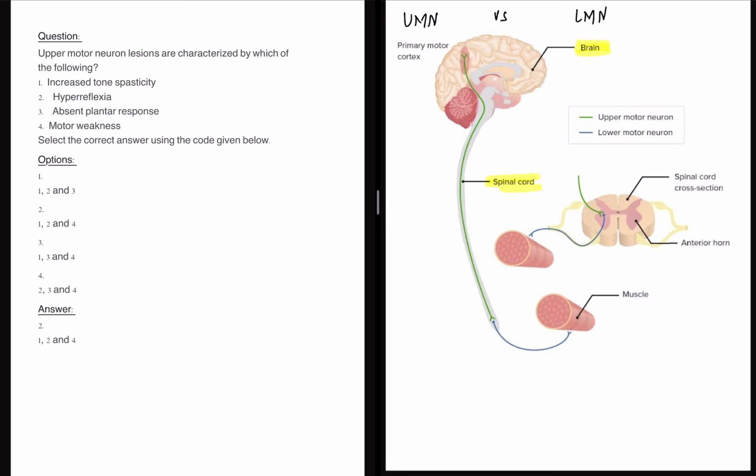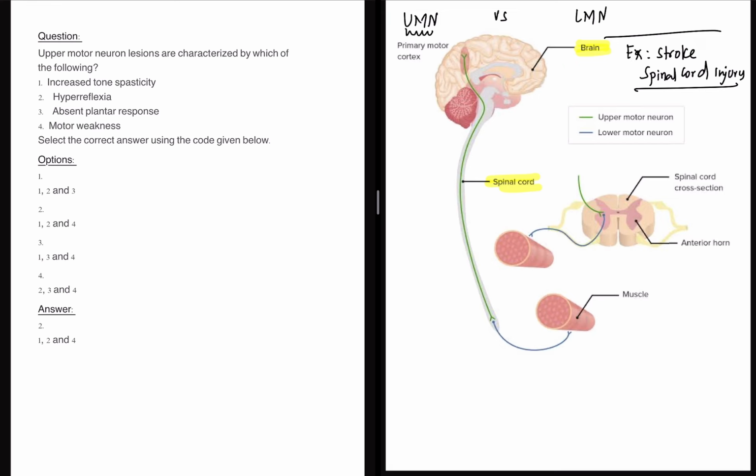For example, if there is a stroke or a spinal cord injury, the brain gets damaged or the spinal cord gets damaged, then you will see features related to UMN.